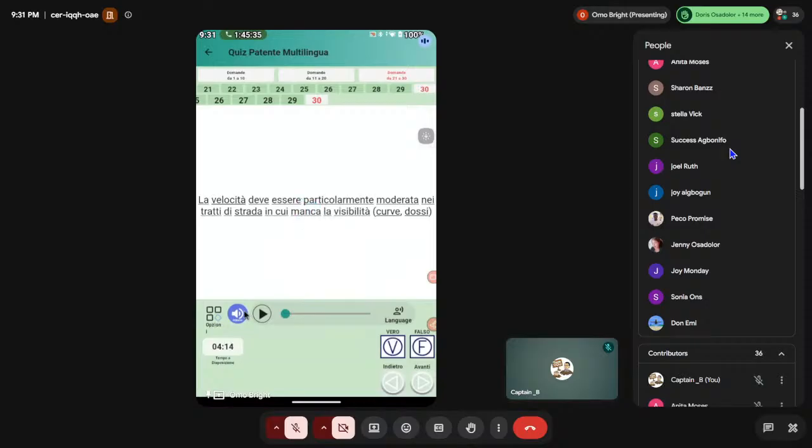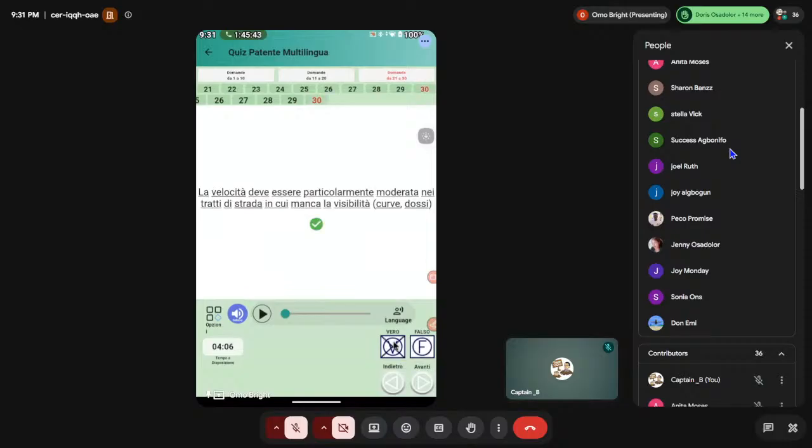La velocità deve essere particolarmente moderata nei tratti di strada in cui manca la visibilità, curve, dossi. Now, pay attention. Now, listen. He said the velocity must be particularly moderated. Now, the word particularly. Moderate meaning moderated. He said your speed must be moderated. You must reduce your speed.